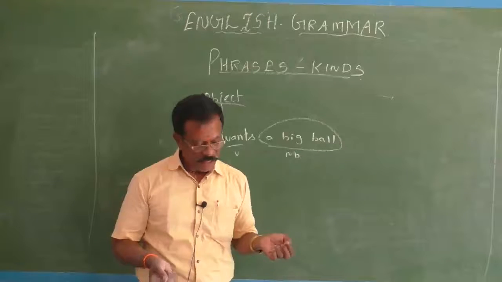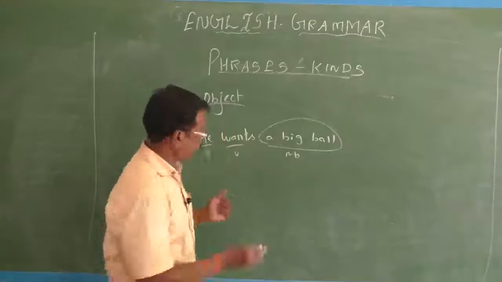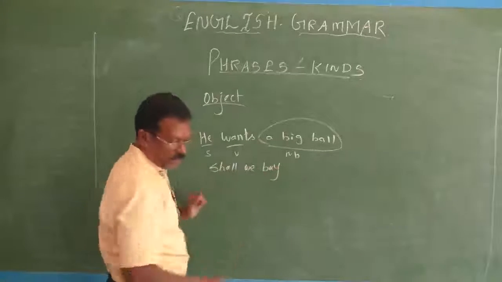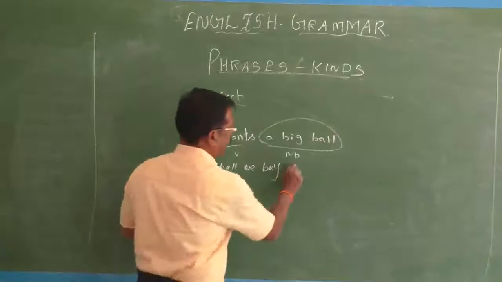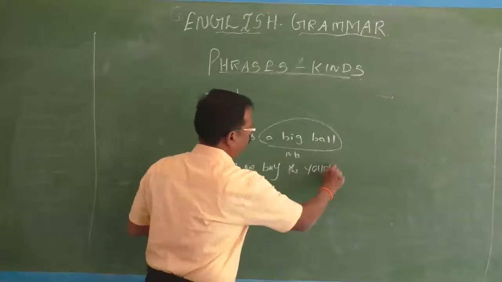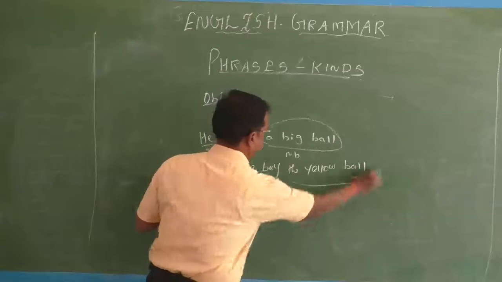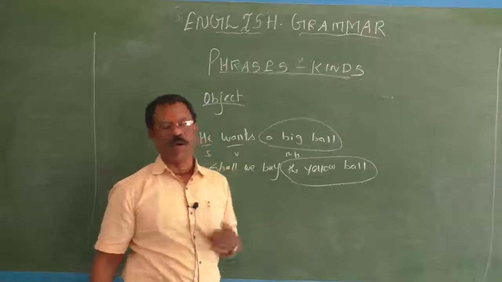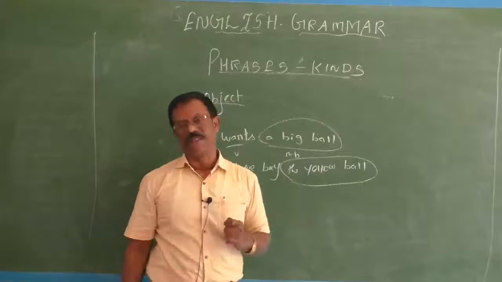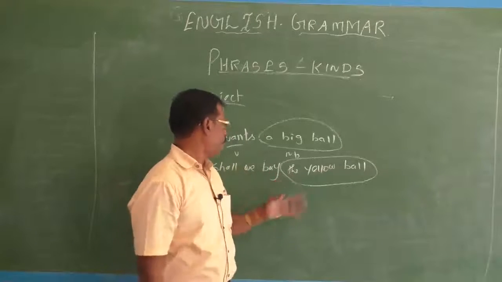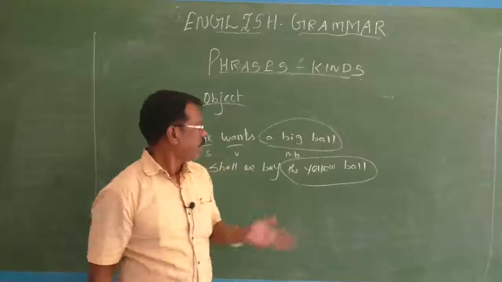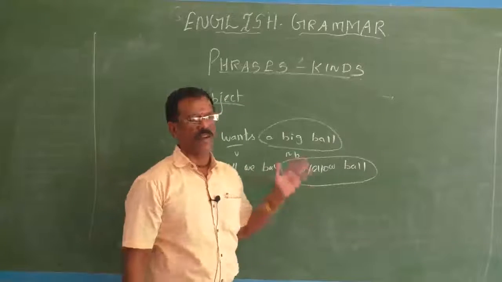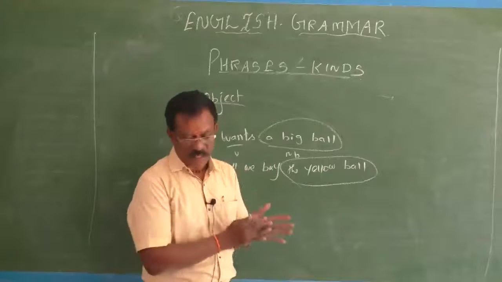One more example. Shall we buy the yellow ball? See, here we shall buy what? The yellow ball. This is a direct object. So it answers the question, what shall we buy? The yellow ball is a direct object. Here it is a noun phrase. This noun phrase is used as a direct object of the verb.